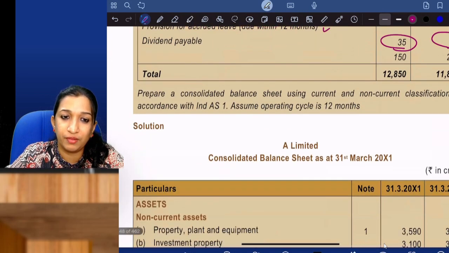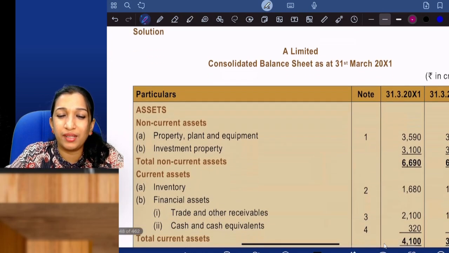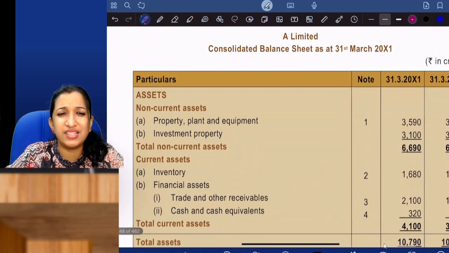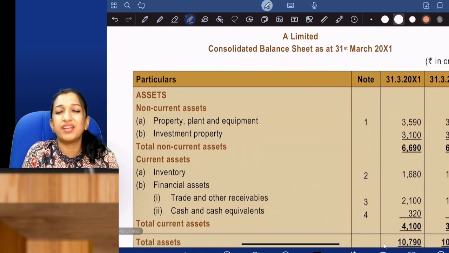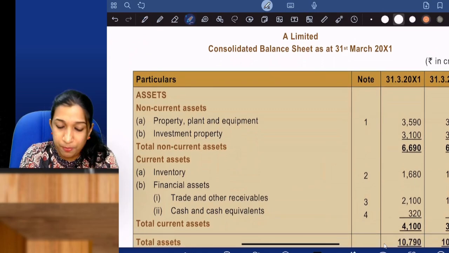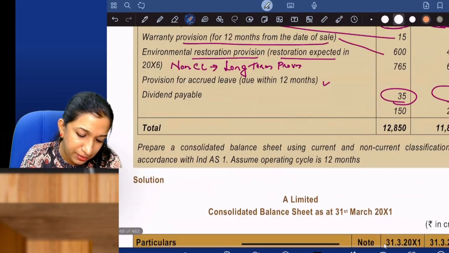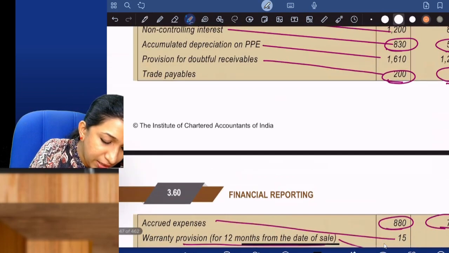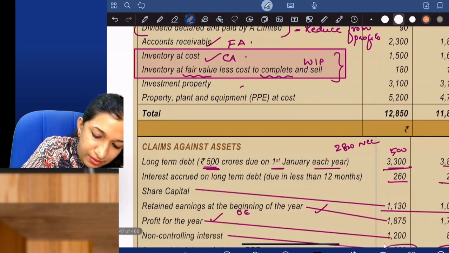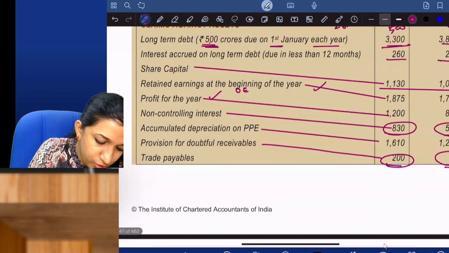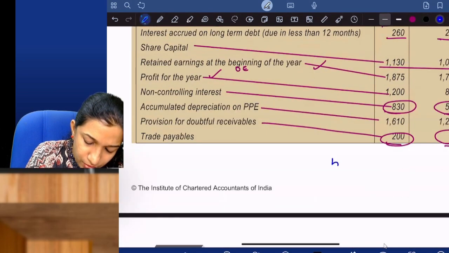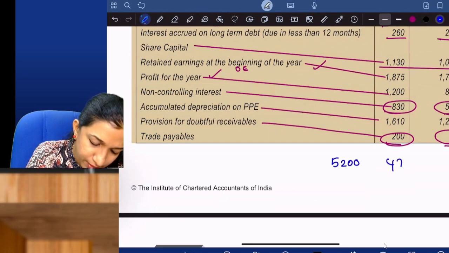Okay, so I'm not preparing the balance sheet as such. We'll discuss the figures. Please have a look. Focus on PPE. From where did you get this figure? So let me take PPE: 5,200 and 4,700.